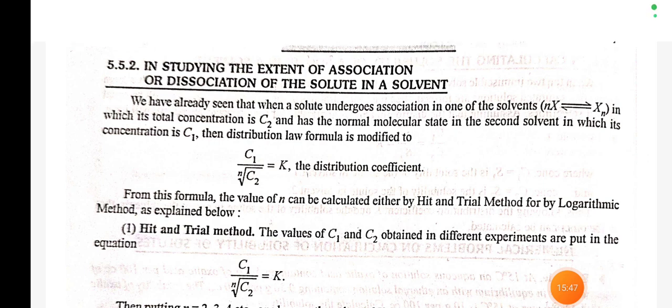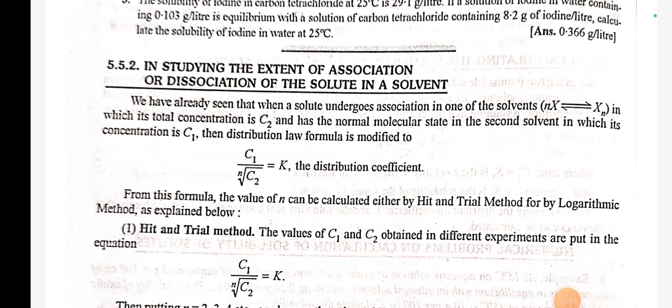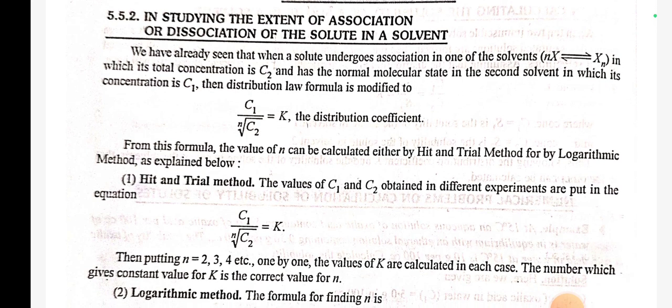Number 2. In studying the extent of association or dissociation of the solute in a solvent. We have already seen that when a solute undergoes association in one of the solvents, nX in equilibrium with Xn, in which its total concentration is C2, and has the normal molecular state in the second solvent in which its concentration is C1, then distribution law is modified to C1 by nth root of C2 is equal to K, the distribution coefficient. From this formula, the value of n can be calculated either by hit and trial method or by logarithm method as explained below.